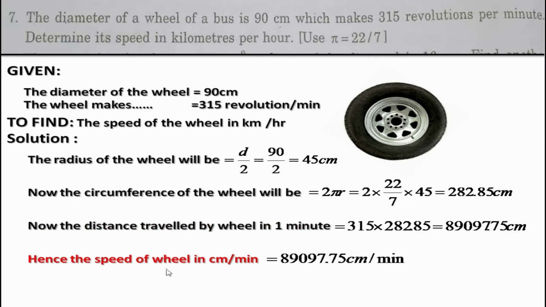Now the speed of the wheel in centimeter per minute. Okay, so here we know the speed of the wheel in centimeter per minute, and in the question it has said to take out the speed of the wheel in kilometers per hour. Now we have to do conversion from centimeter to kilometer and from minute to hour. These conversions we have been practicing from our childhood, so let us do it.